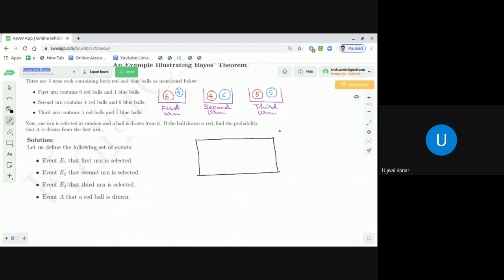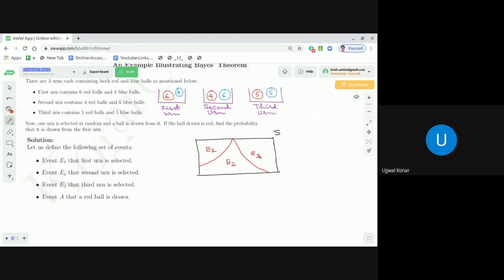Now, in this sample space, you have three events, E1, E2, E3. Let me draw these events in red color. Suppose this is E1, this is E2, and this is E3.